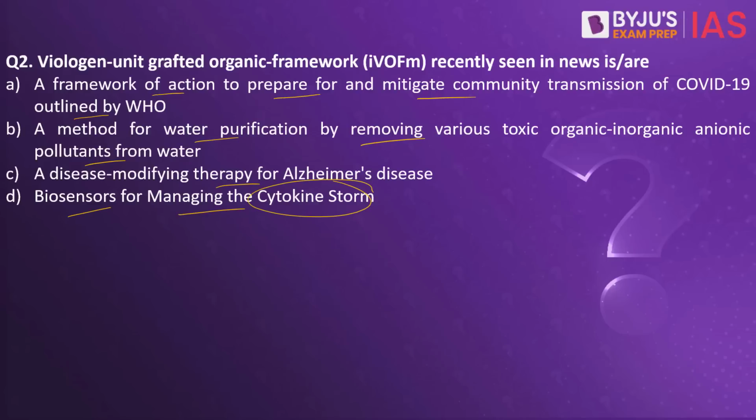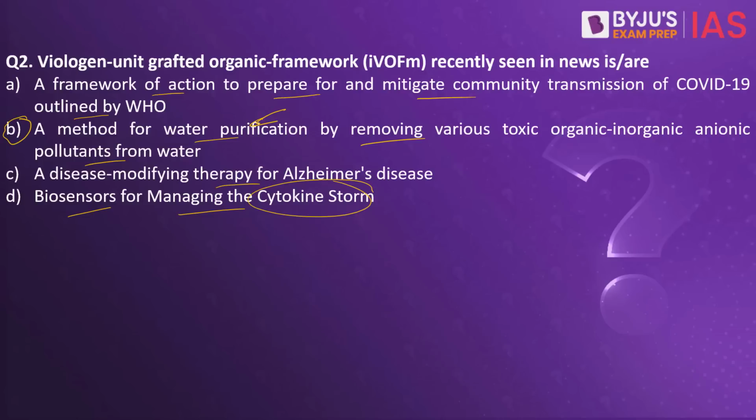Which of them is the best description of Viologen-unit grafted organic framework? The answer to this is a method for water purification by removing various toxic, organic, inorganic, and ionic pollutants from water. The answer to this is B.